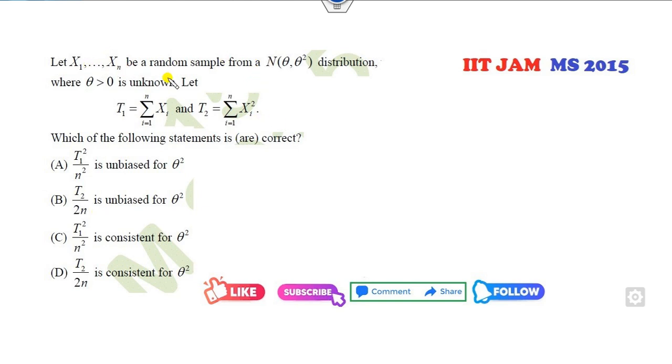Okay, the xi's follow normal distributions, then the sum of them, can you find the distribution of T1? If xi's follow the normal distribution, then T1 also follows the normal distribution. What is the mean? It is n times theta. What is the variance of xi? The variance of xi is my this. If I add them, it is n theta square, fine. Then it's an unbiased T1 square.